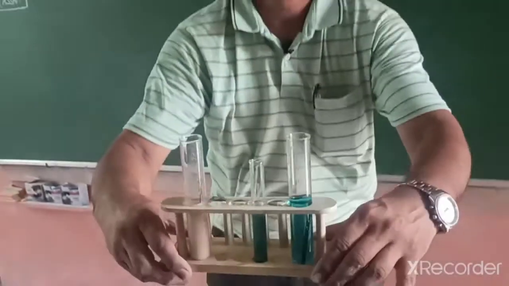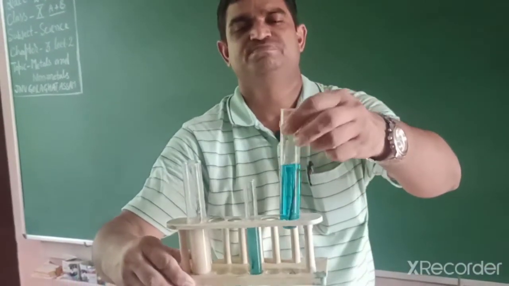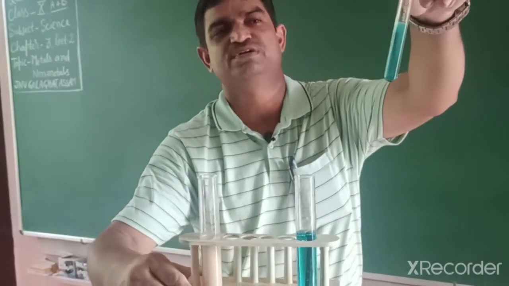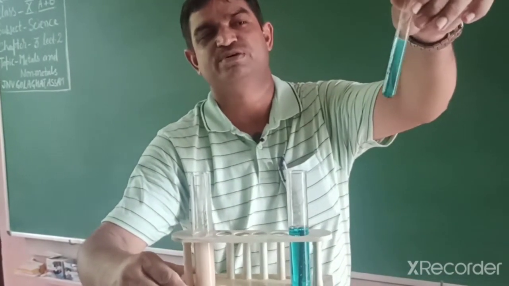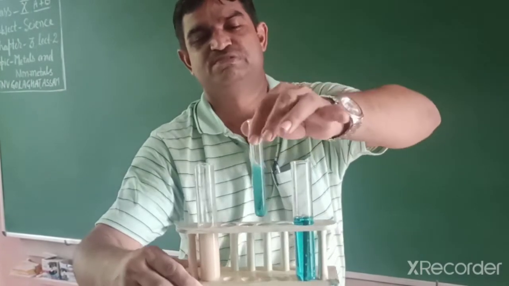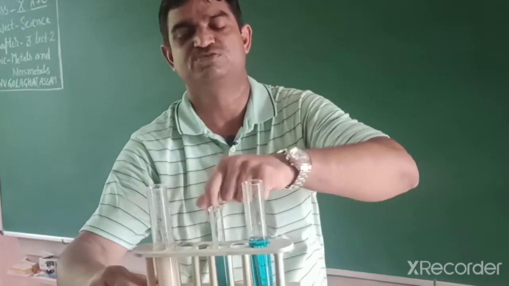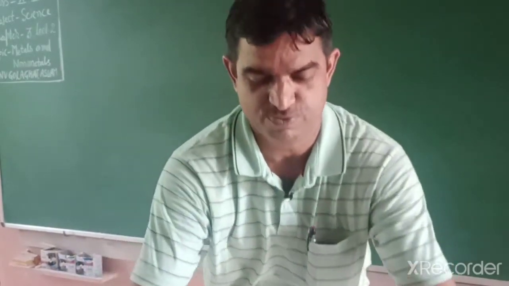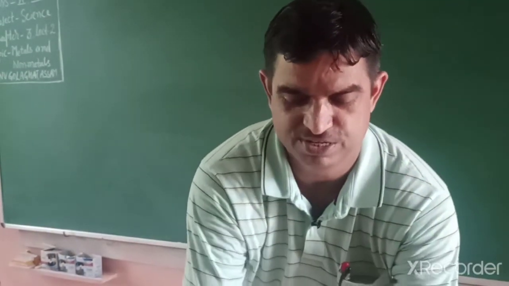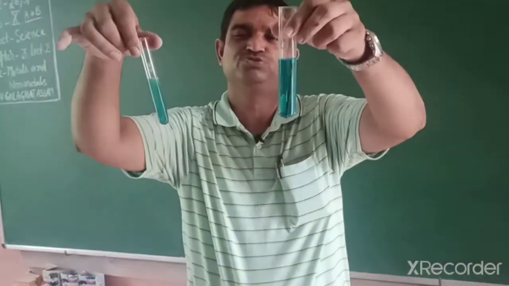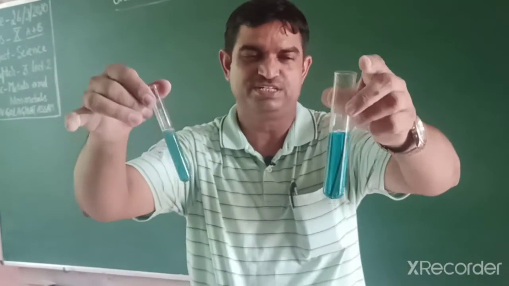If we compare these three, which one is more reactive? The magnesium ribbon is more reactive among these. It is highly reactive compared to these three, iron, magnesium and copper. So copper shows no reaction in ferrous sulfate, but in copper sulfate, both react. So these are displacement reactions.